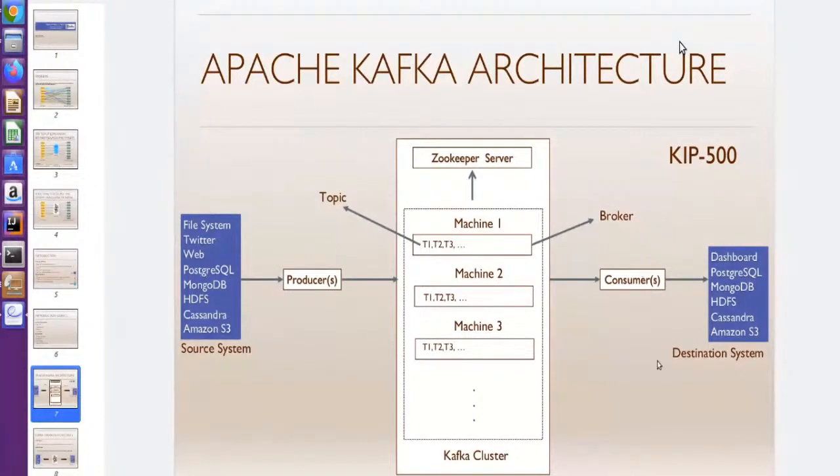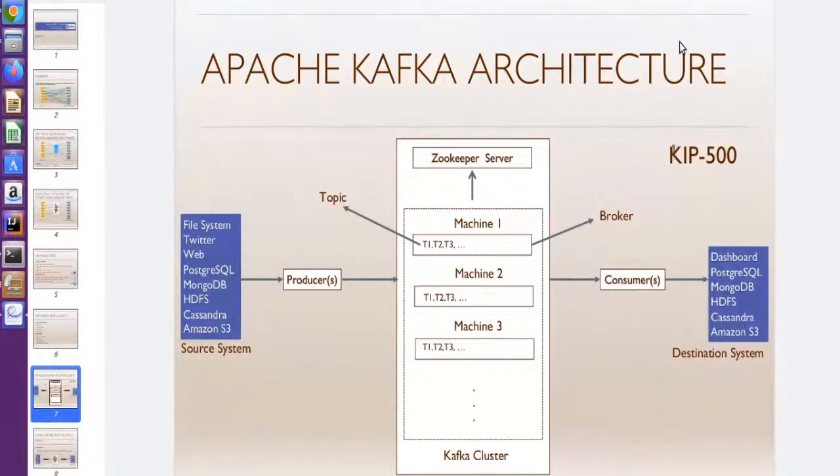On the right hand side, we can see the consumer. The consumer is actually an application which is used to read the data from Kafka and push that data to the destination system. And this destination system could be anything. Either it is your dashboard, if you are analyzing Twitter and you have to display directly on the dashboard, or if you have to put the data summary into MySQL or any system. So the consumer will help to read the data from the Kafka clusters and push data to the destination system.